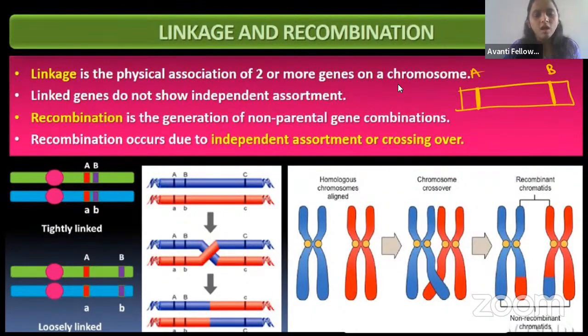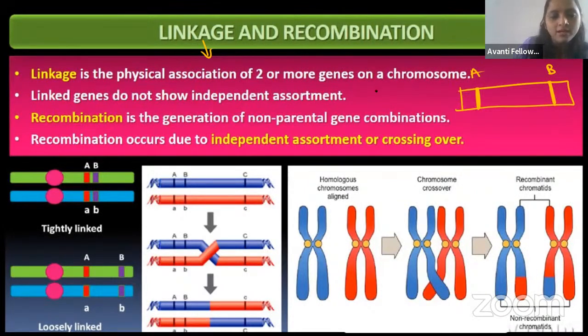How come the recombination chances are low? Because A and B will segregate independently, right? See here, guys, with linkage, I have told you that linked genes will not show the law of independent assortment. Very good. So when the genes are very far away, recombination will be very high. Those we call unlinked genes, the genes are not linked.